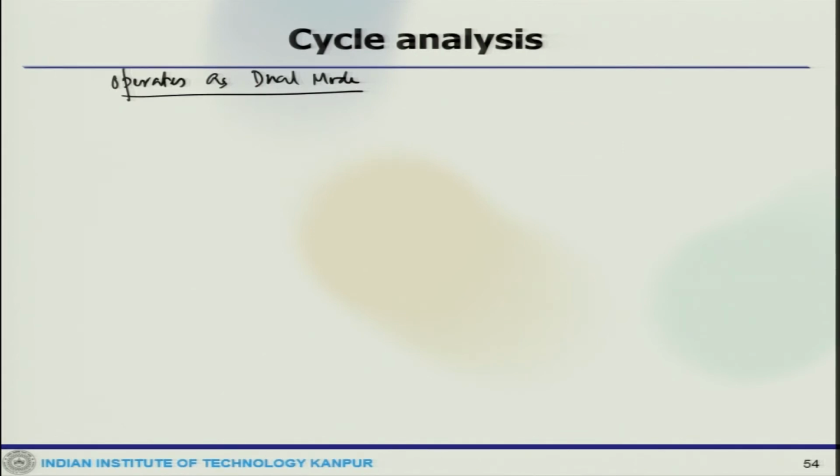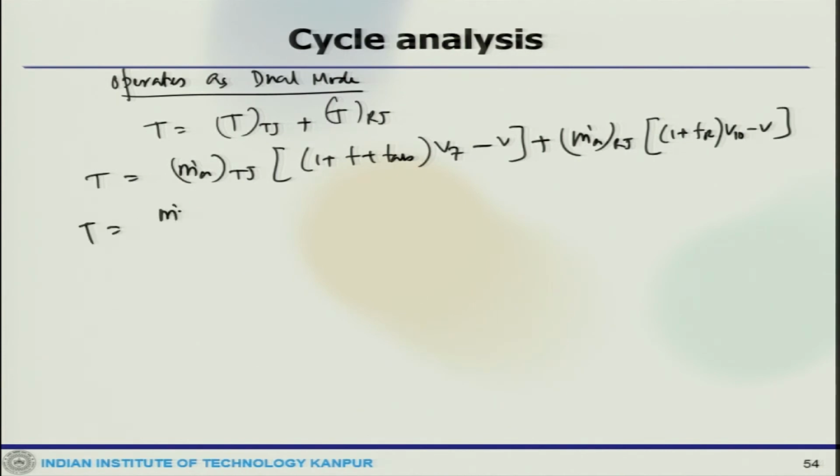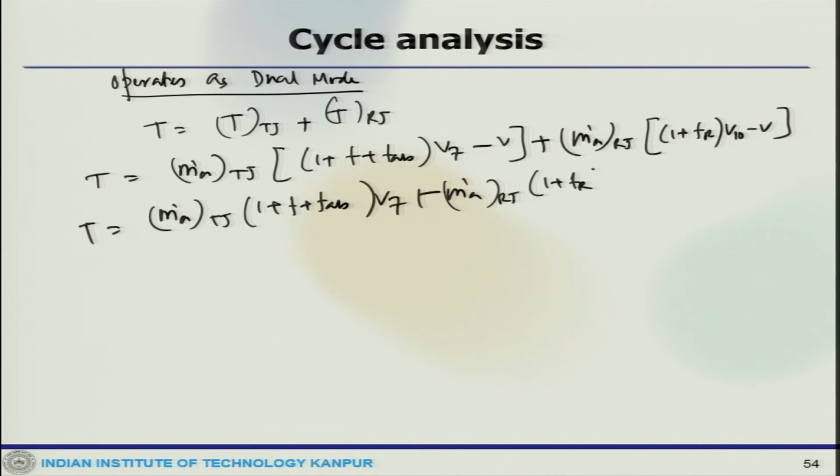When it operates as dual mode, then you get thrust of the turbojet plus thrust of the ramjet, then the total thrust would be m dot A turbojet into (1 plus F plus F A B) V7 minus V plus m dot A ramjet (1 plus Fr) V10 minus V, that is m dot A turbojet (1 plus F plus F A B) V7 plus m dot A ramjet (1 plus Fr) V10 minus m dot A total into V. So, similarly, the specific thrust would be T total by m dot A total.